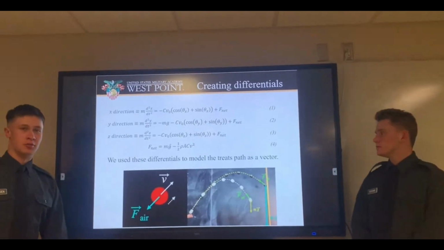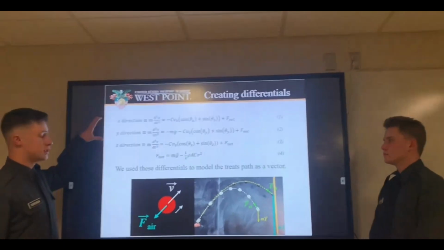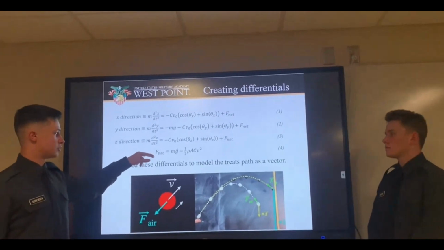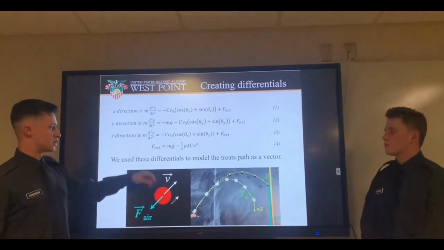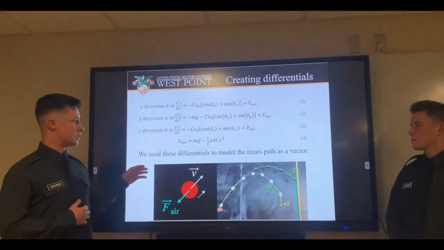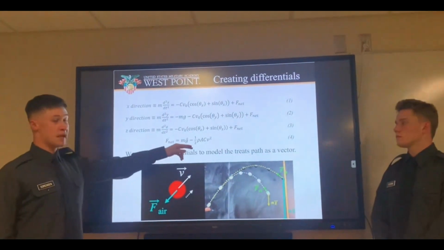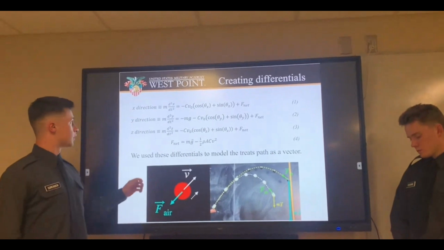To better understand our problem and to create a model of the projectile's trajectory, we created three second-order differential equations, as well as defining net force, which is a function of mass and gravity, as well as 1/2 rho A C velocity squared, where rho is the density of air and A is air resistance, with a big emphasis on the cross-sectional area, as that is what changes with each object being thrown.